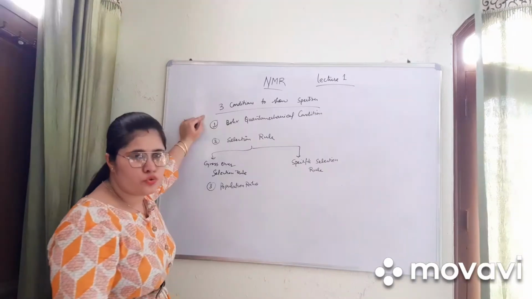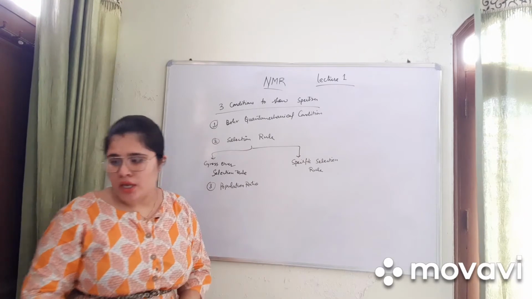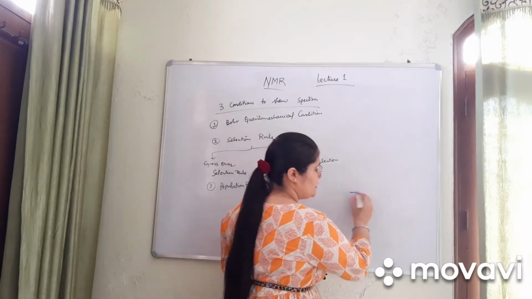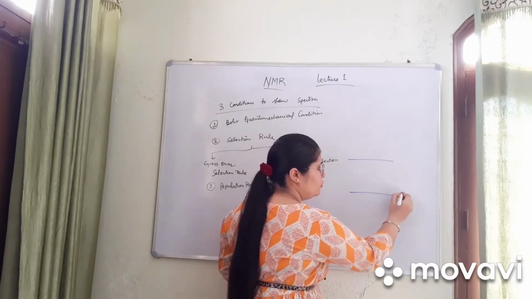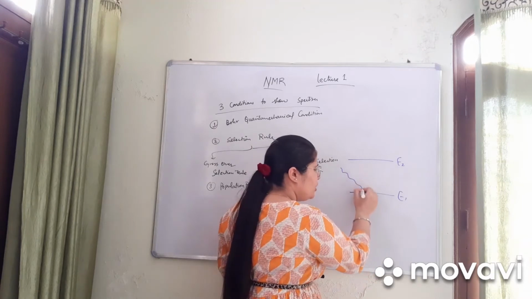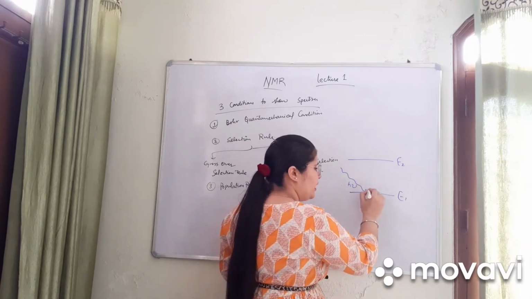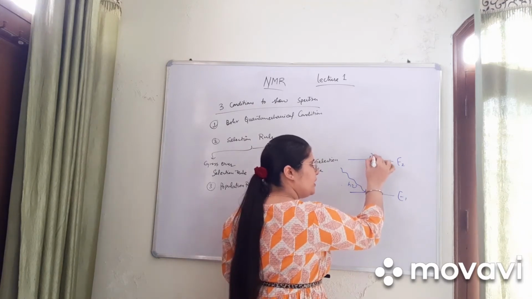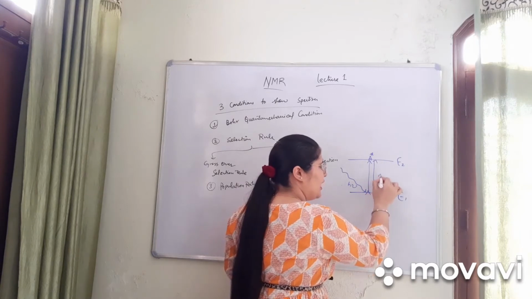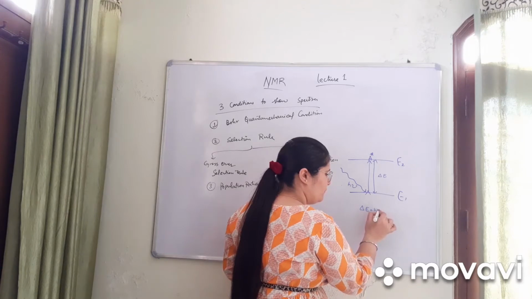To show spectra, number one is the Bohr quantum mechanical condition. In this condition, we have discussed that if there are two energy states E1 and E2, the energy required in the form of h nu to excite A to its excited state A star is equal to del E. That is, del E is equal to h nu.